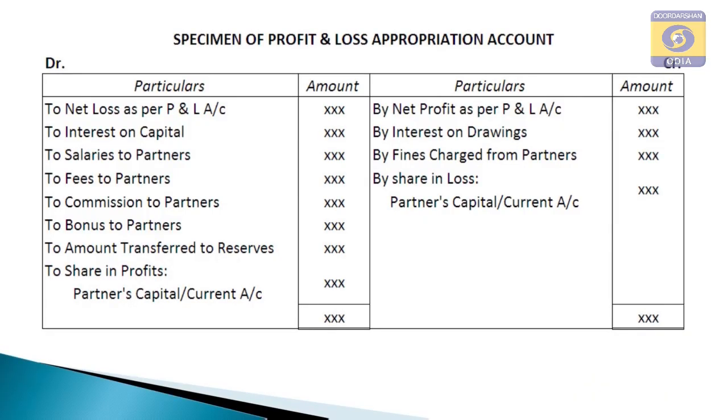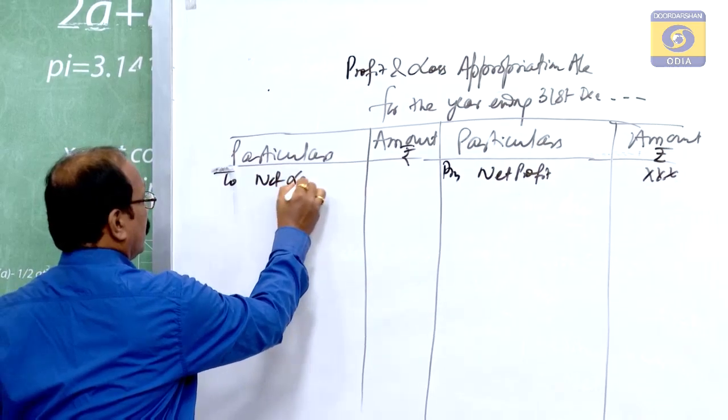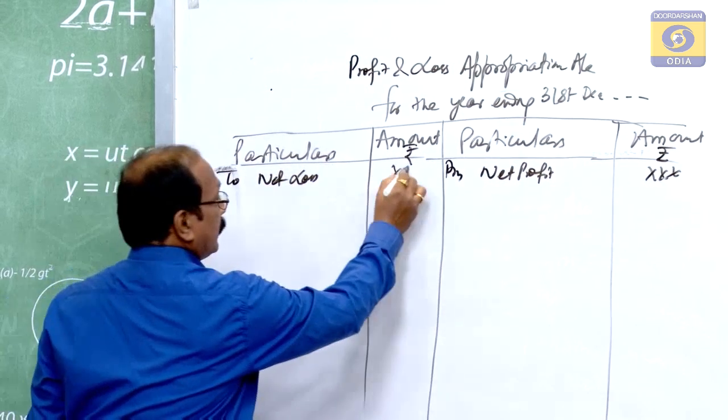In case the organization has a net loss, that is to be also taken here: it appears on the credit side of the profit and loss account, and in this appropriation account you have to show it on the debit side as 'To net loss', if it is there.